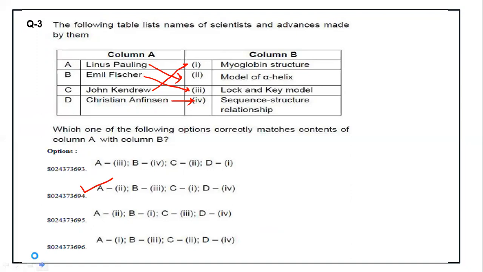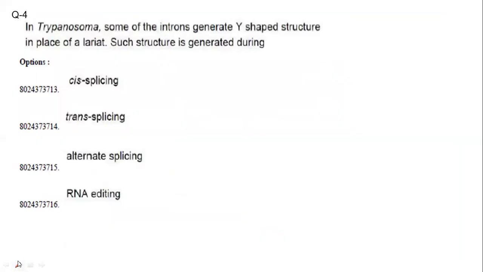Now let's see question number 4. In trypanosoma, some of the introns generate a Y-shaped structure in place of a lariat. Such a structure is generated during what is known as trans-splicing. You know that in trypanosoma, one of the most important features is trans-splicing, when two separate RNA transcripts are joined together. This is one of the most important properties of trypanosoma. So the answer is option 2.